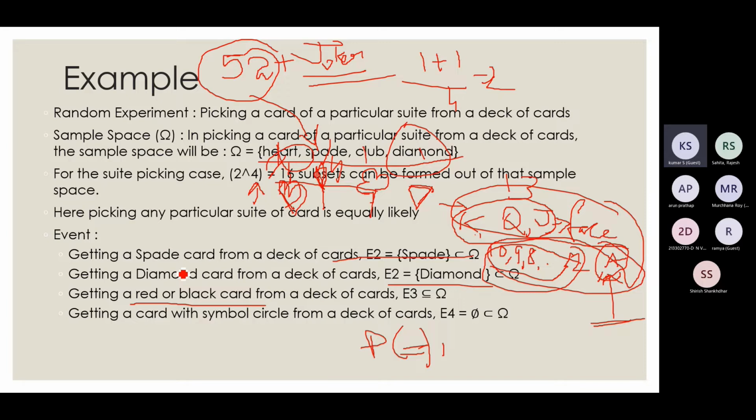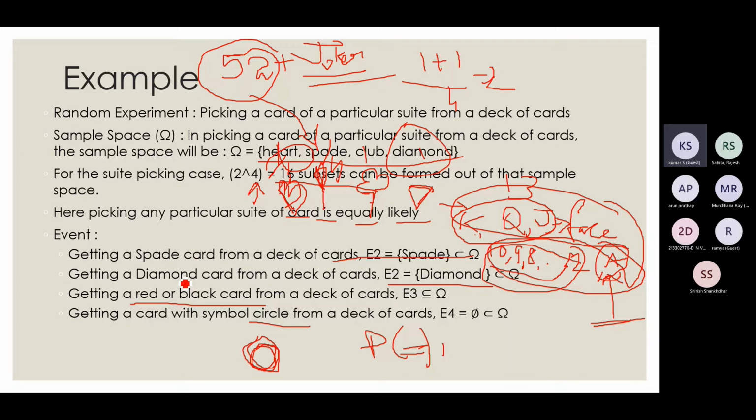Then getting a card with a symbol circle from a deck of cards. As we saw here, the symbols are heart, spade, club, and diamond. Though they do not look like those, those are the 4 symbols in cards. So if I am telling the probability for a circle symbol, okay, even circle I am not able to draw properly. Sorry for that. Since it is an impossible event, the probability of that will be 0. The circle looks similar by chance.